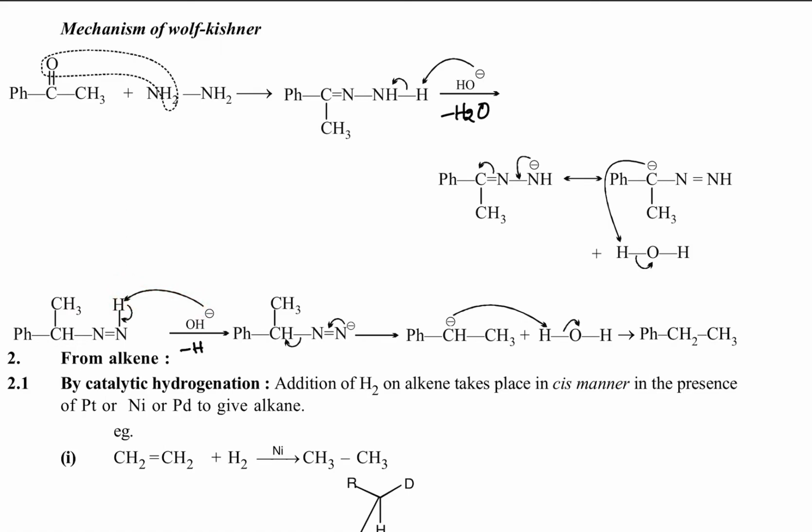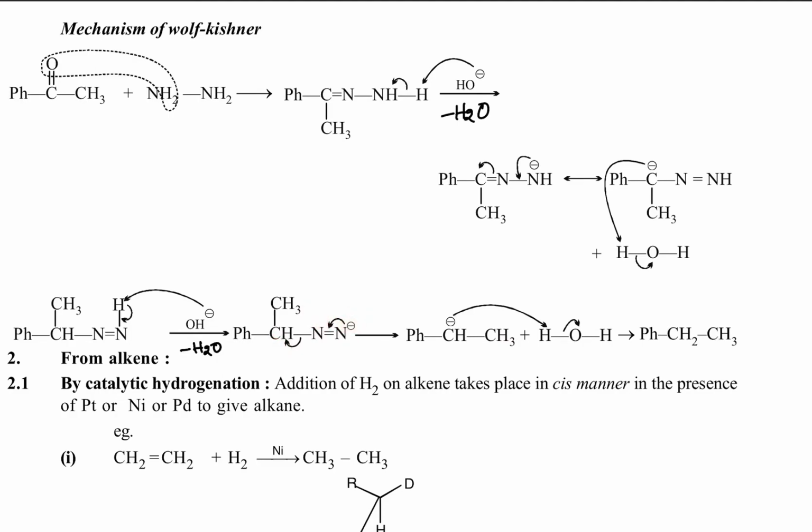So H2O is coming out. Now what happened here? A negative charge nitrogen atom. Between carbon and nitrogen, one single bond is there. That bond undergoes homolytic cleavage and the electrons move towards carbon. So carbon gets a negative charge, and this nitrogen gets a positive charge. So this nitrogen has a positive charge, and this nitrogen has a negative charge.